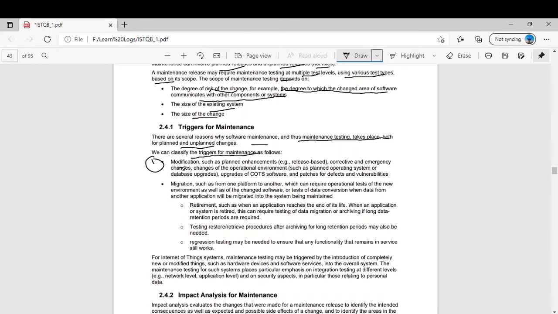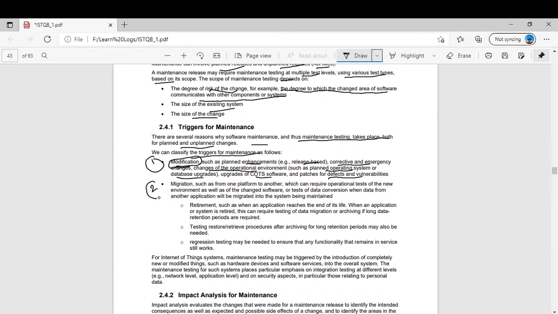The number one is modification, such as planned enhancement, release based, corrective and emergency changes, and changes of the operational environment, such as planned operating system or database upgrade. So there could be many reasons: you could have planned enhancements, some corrective and emergency changes, or some operational environment changes, maybe the third party software has been changed. You have to again do the maintenance, and patches for defects and vulnerabilities, like you are installing some patches, some firewalls to make the system more secure, as a kind of non-functional testing. So modification is the first trigger for maintenance testing.